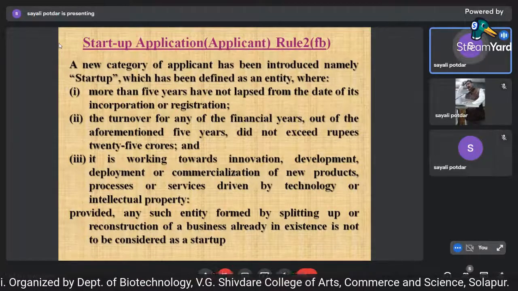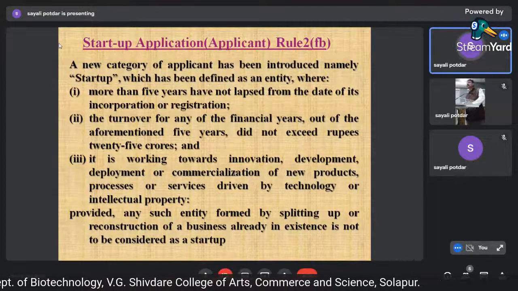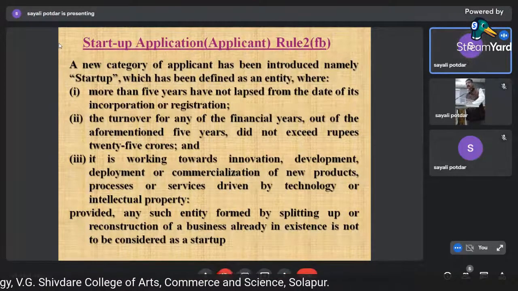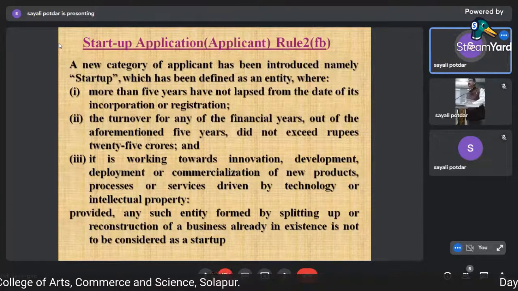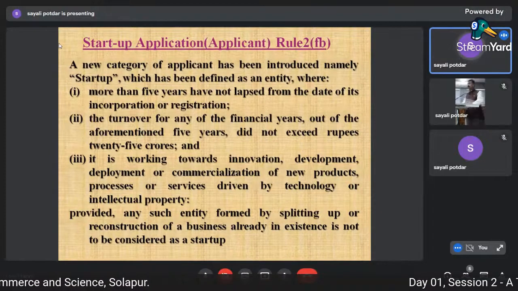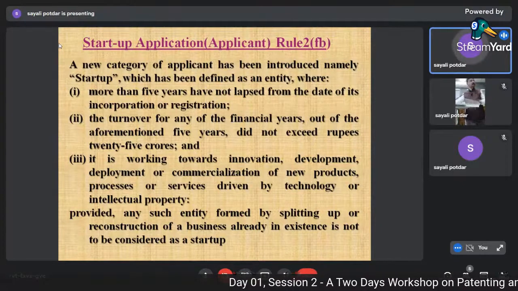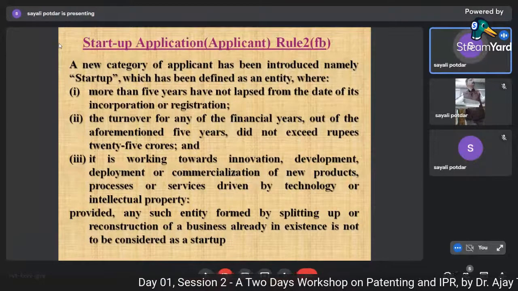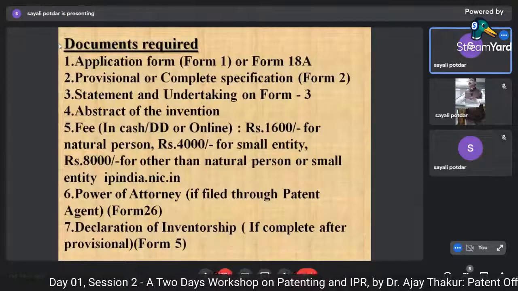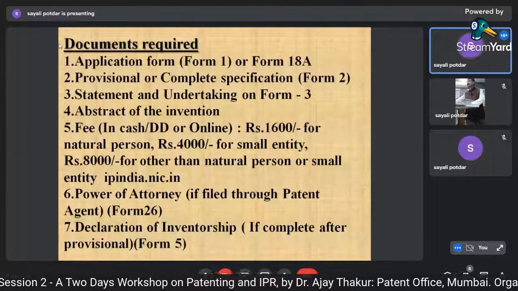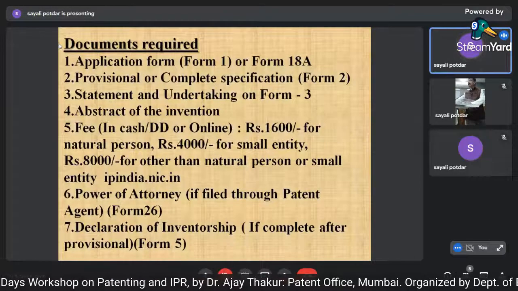Even research organizations, schools, colleges come under that category. So again, there is a difference in fees, which has been reduced. Earlier the fees were higher, now the fees have been reduced drastically. So you can file this application. So these 6 to 7 types of applications are clear.